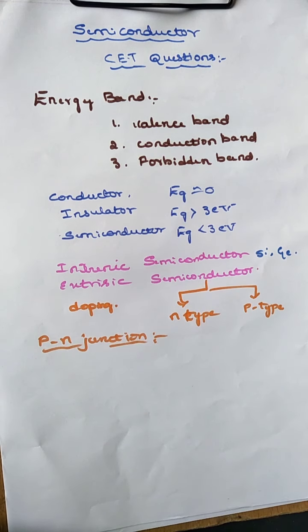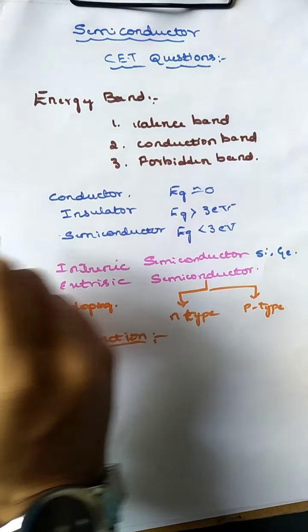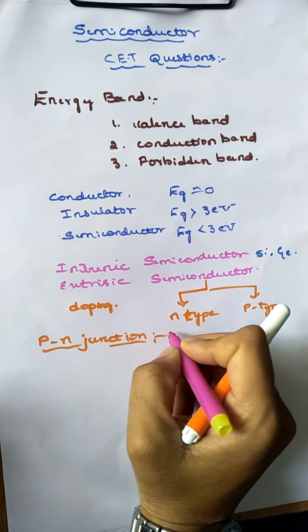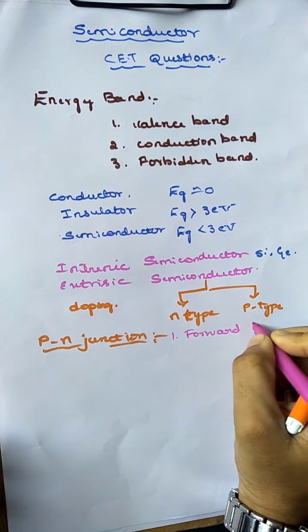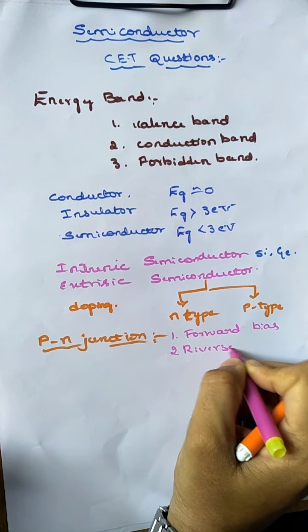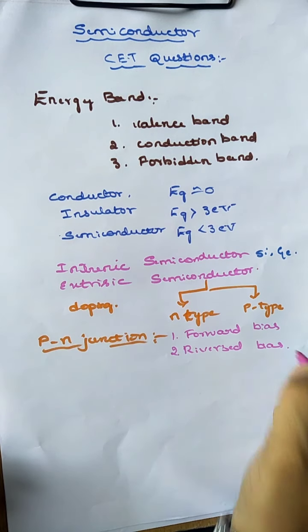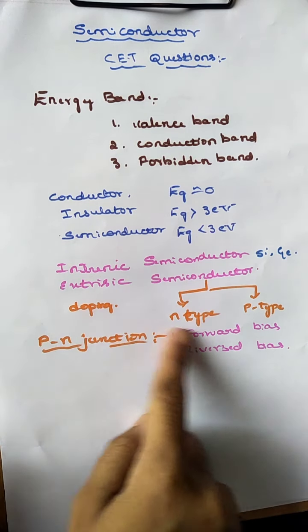In that there is the forward bias and the reverse bias. In forward bias, the p side is connected to the positive terminal of the battery and the n side is connected to the negative terminal of the battery.